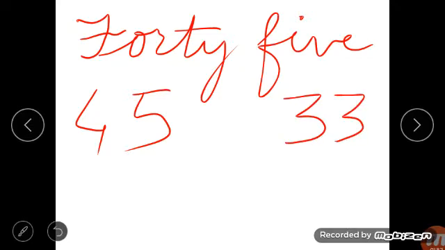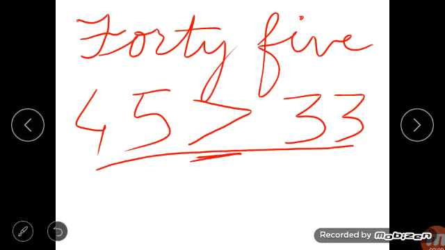So 45 is greater than 33, means when you put this sign, it means that 45 is the greater number, no? So you have to put this symbol. It is written: write the following sentences into symbols. So you have to write this sentence in this symbol form. 45, then put the sign of greater than. Greater than means 45 is the greater number.